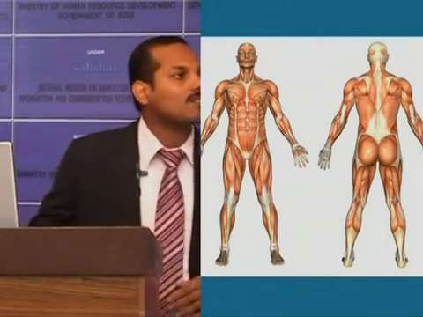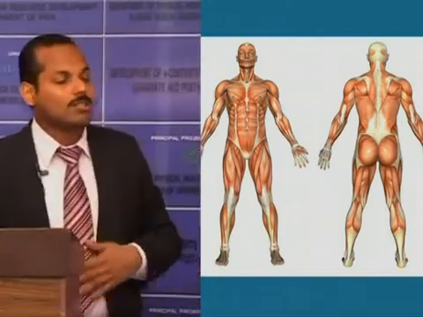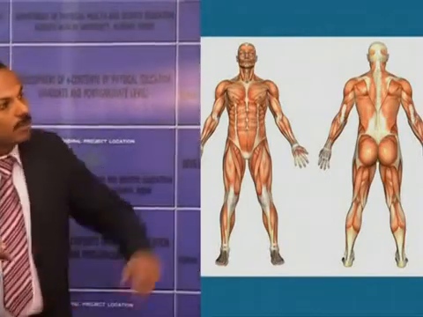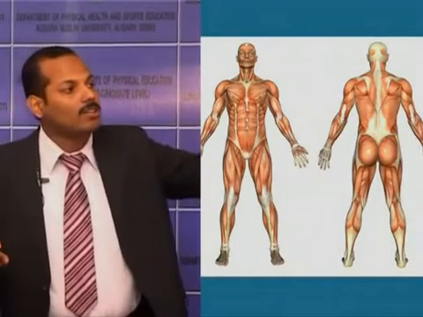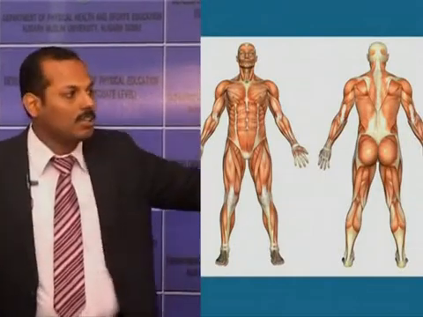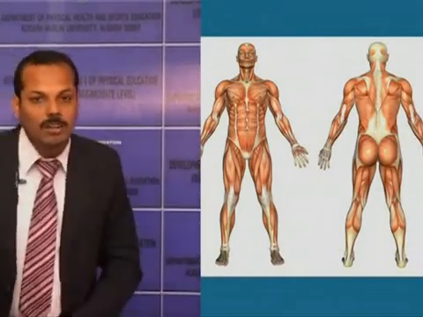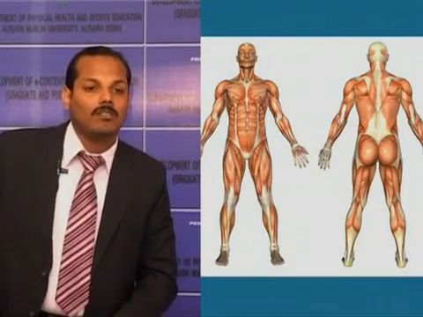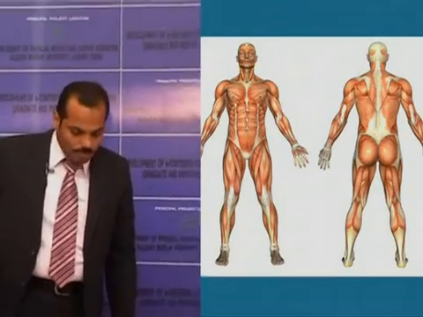Next gait is the foot drop gait. It is also called high stepping gait. In case of foot drop or paralysis of the dorsiflexors of the ankle, the person has to lift the knee more to clear the foot from the ground.